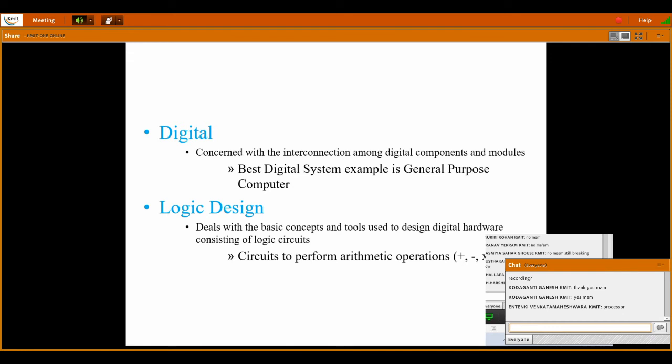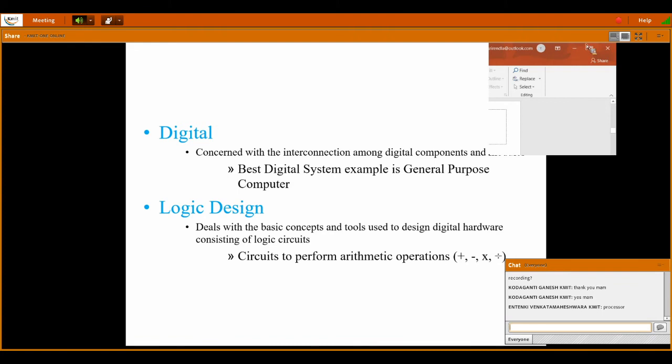And logic design deals with the basic components, basic concepts and tools used to design digital hardware consisting of logic circuits, and the circuits to perform arithmetic operations: plus, minus, multiplication and division. So logic design is nothing but, to build a major digital circuit, the designing we do using different modules and tools. That designing concept is called logic design.